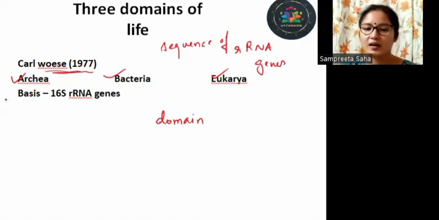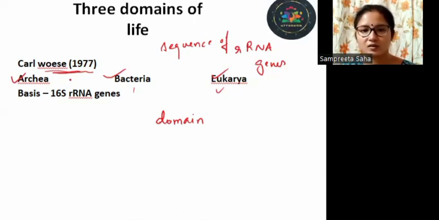So the archaea and bacteria, as you can understand, are all prokaryotes, and the eukaryotic groups were placed under the domain eukarya. Why were the prokaryotes divided? Previously, we had only the kingdom Monera, which consisted of all the prokaryotes. But they were so diverse. The archaebacteria showed difference from the bacteria.